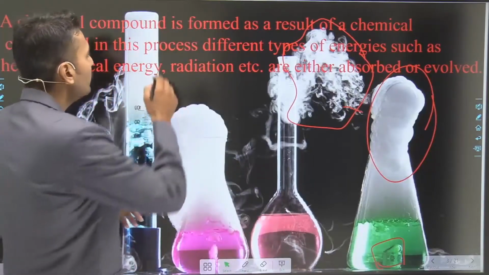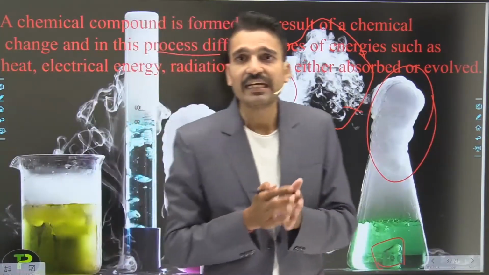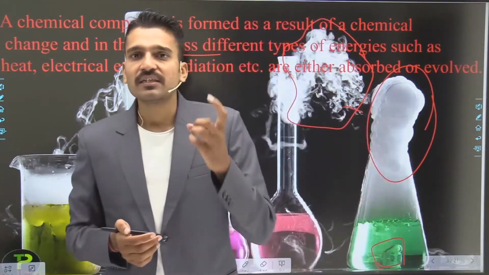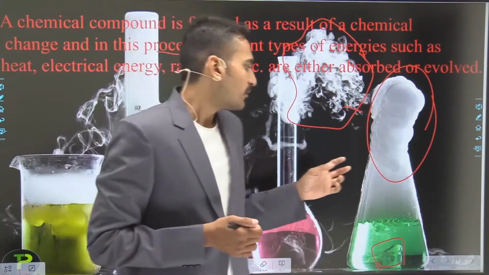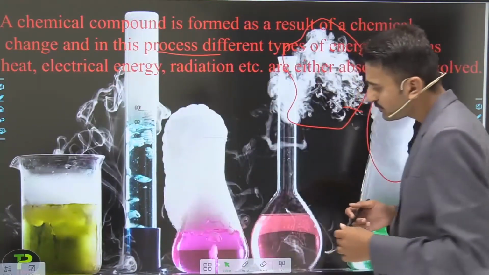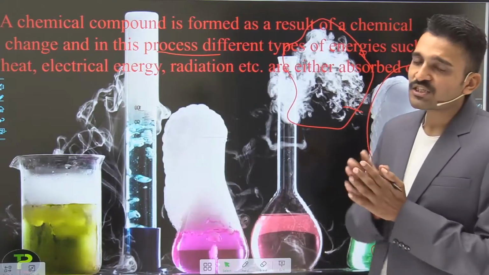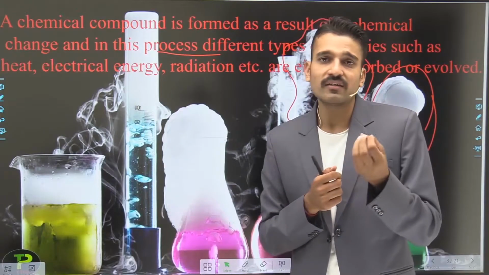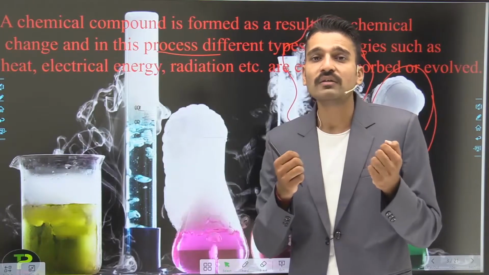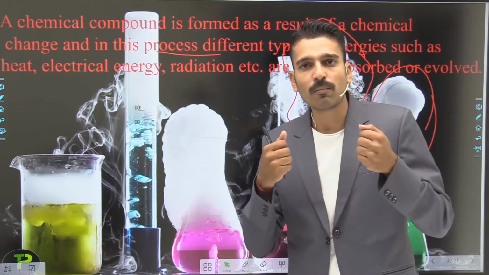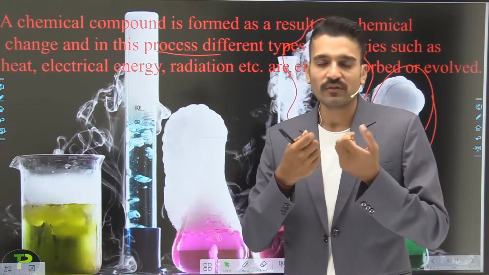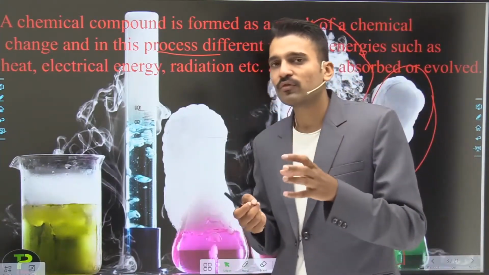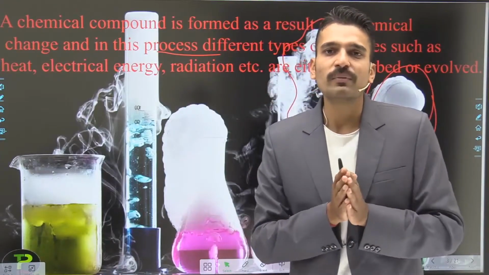In this process, different types of energies such as heat, light, and electrical energy may also be absorbed or evolved. Energy is a very important part. How is it important? Because for any reaction to occur, something must happen. What is that something? That is the breaking of bonds and the making of new bonds. If you have to break the bonds, it means that you have to move the atoms apart. You need some kind of energy. So for that process, energy is being utilized.